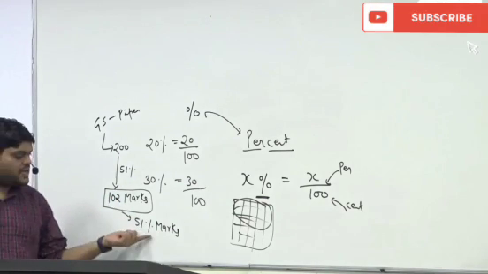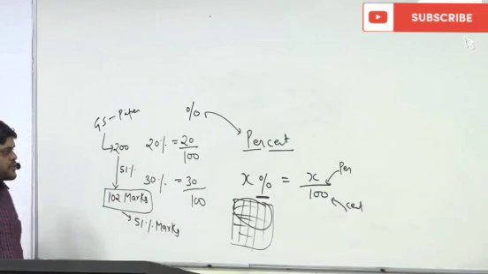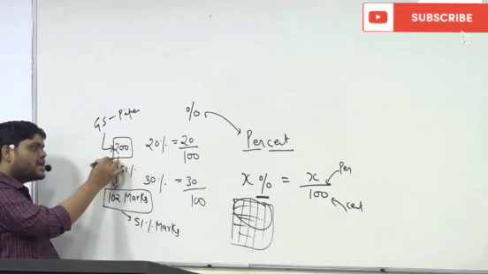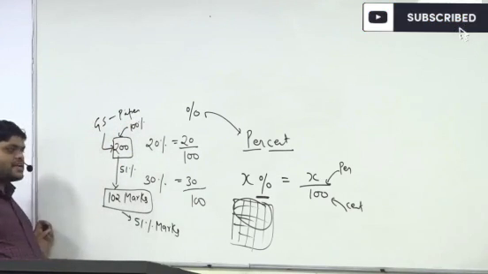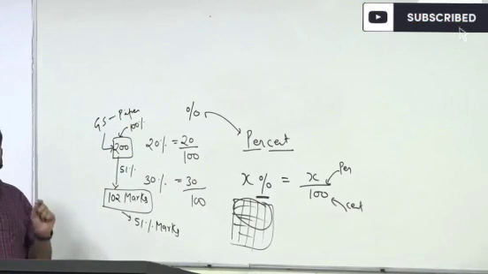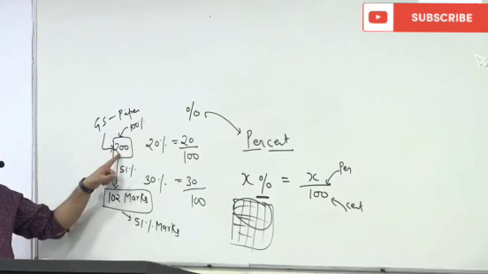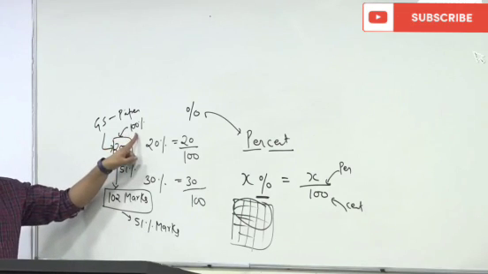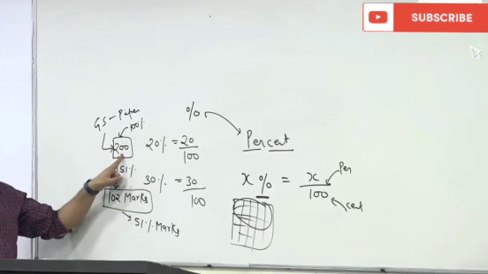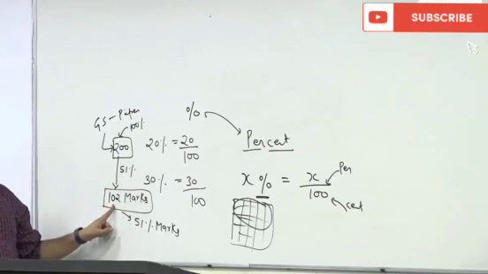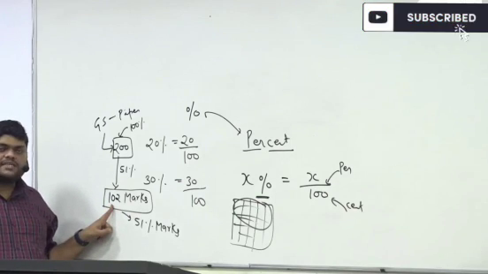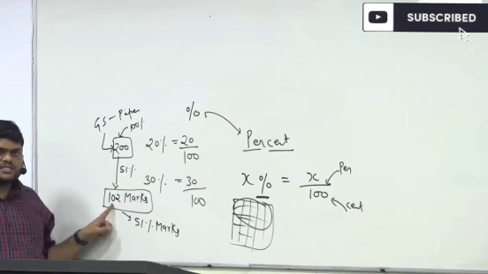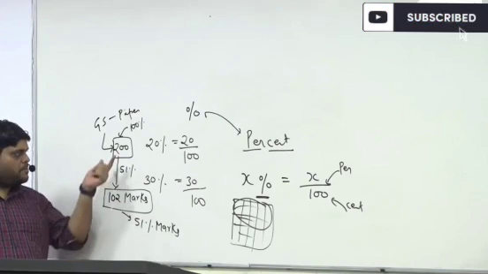And this 51% is with respect to the total marks. That means for UPSC prelims, this 200 is 100%. And out of this 100%, the cutoff is 51%, that means 102 marks. This is the basic meaning of percentage.